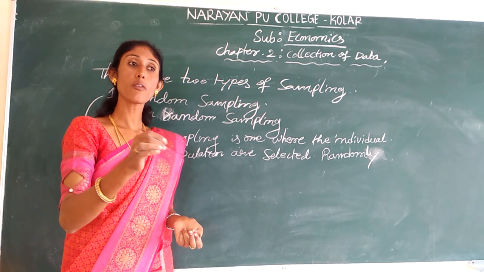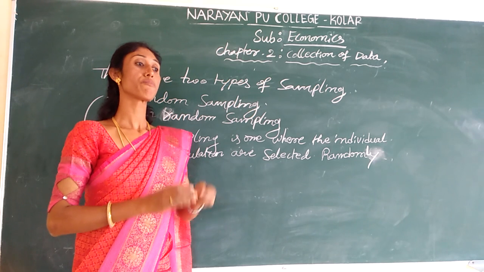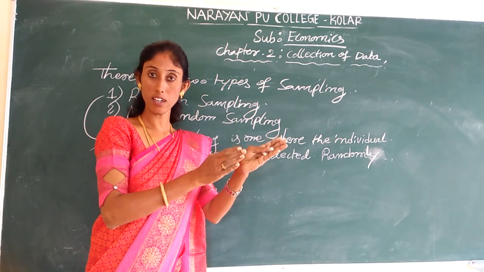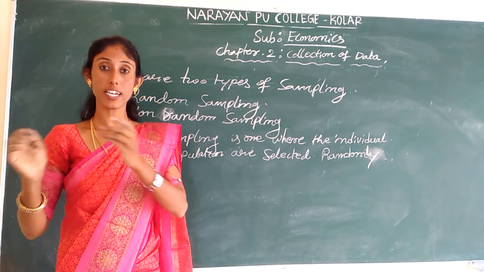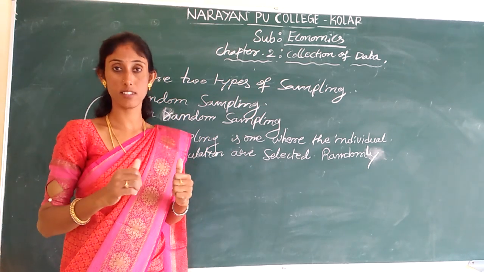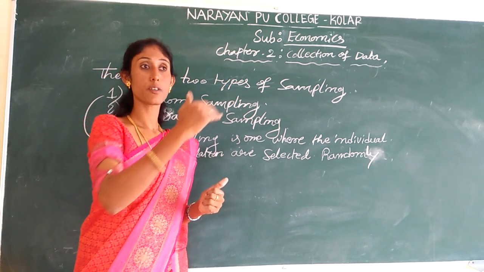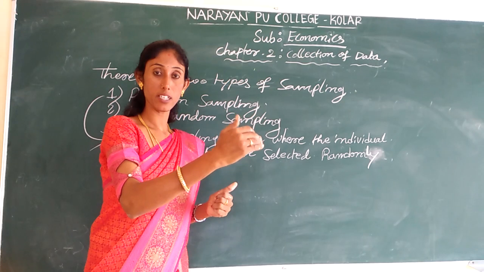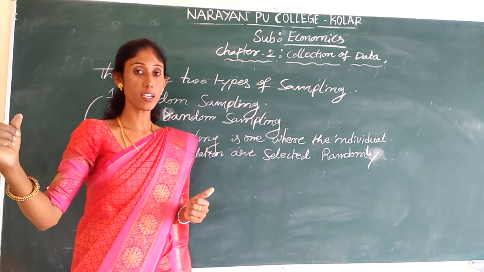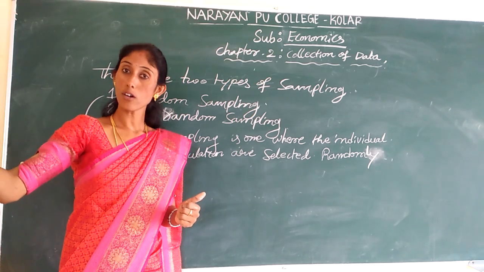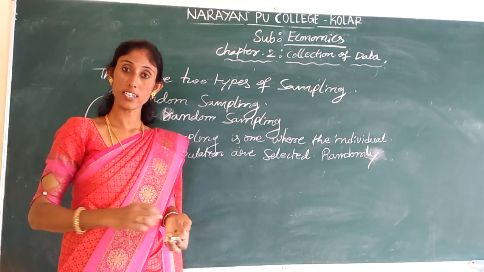How will we select a random sample out of 40 students? Five from the boys' side and five from the girls' side. Those 5 from the 20 boys will represent the boys, and 5 from the 20 girls will represent the girls.